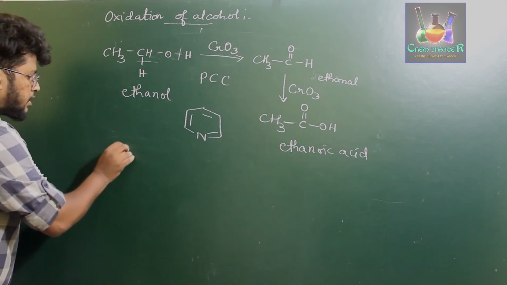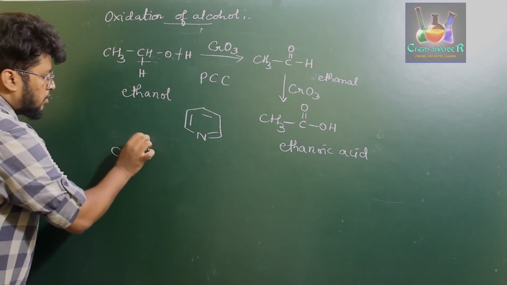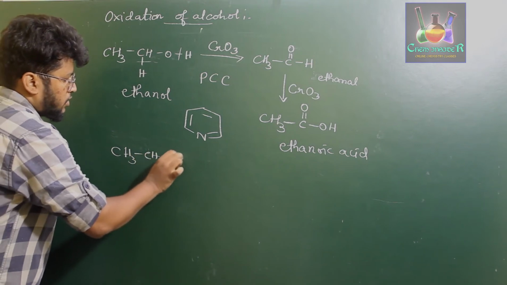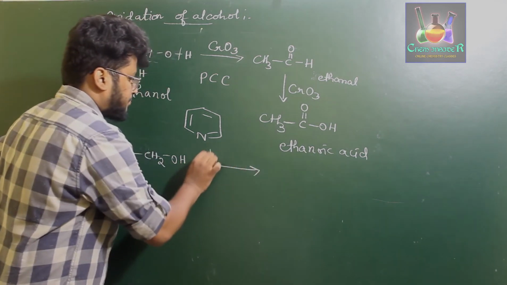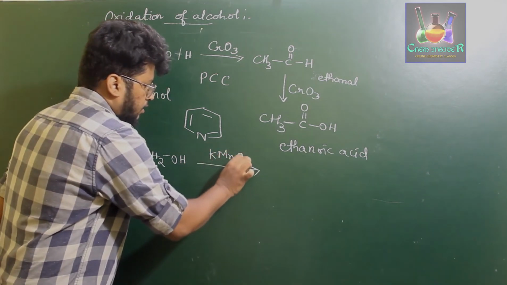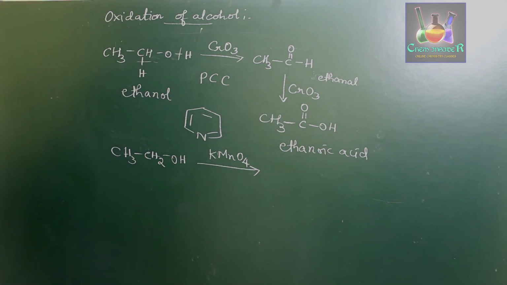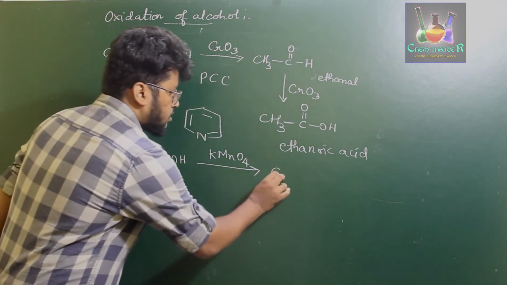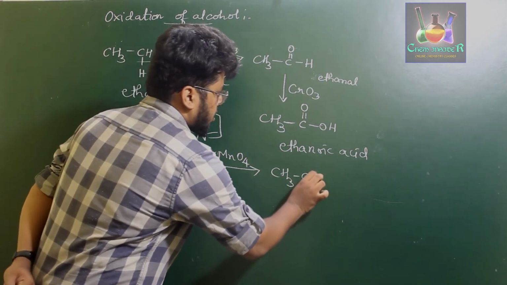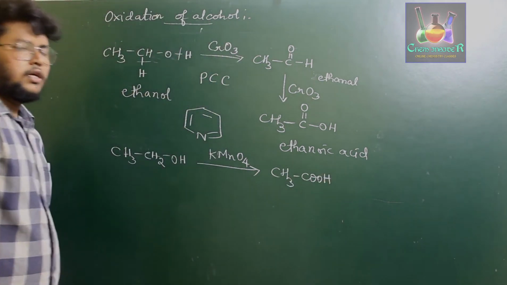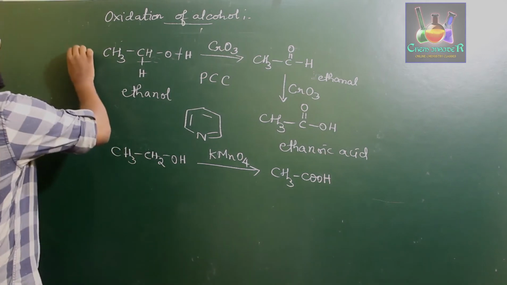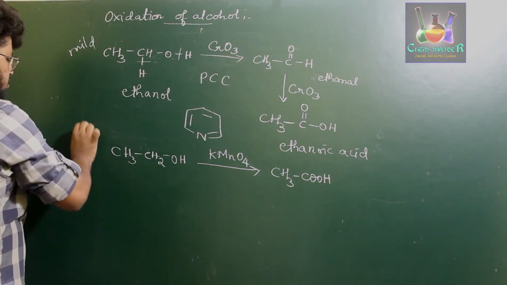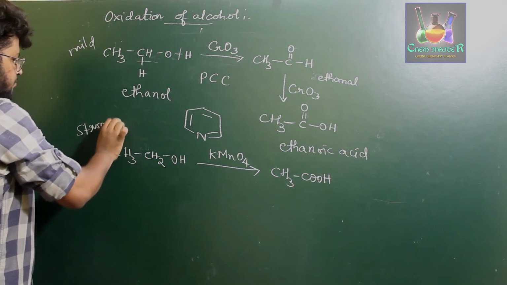Now, if you treat the same alcohol, CH3CH2OH, with strong oxidizing agents such as KMnO4, when you treat ethanol with potassium permanganate under alkaline condition, it forms carboxylic acid, that is CH3COOH, ethanoic acid, directly without involving the formation of aldehyde. Okay, this is the mild oxidizing agent, and this is strong oxidizing agents.